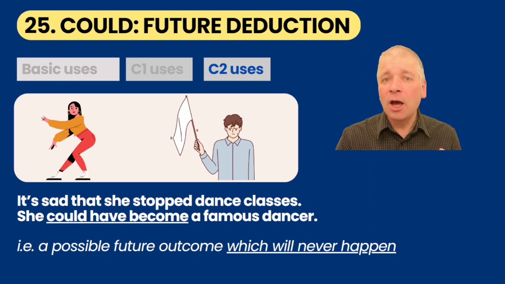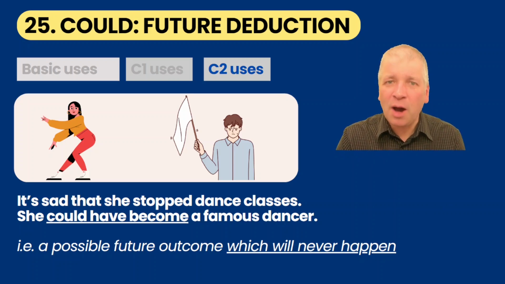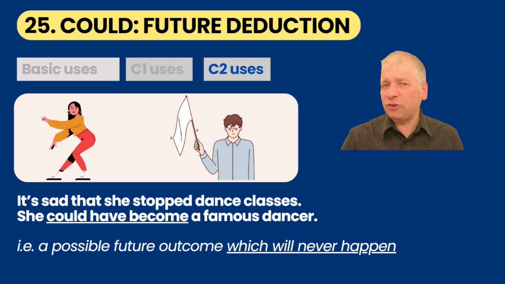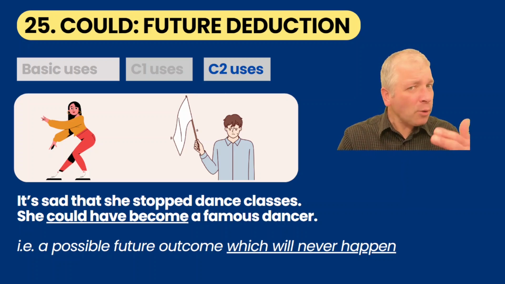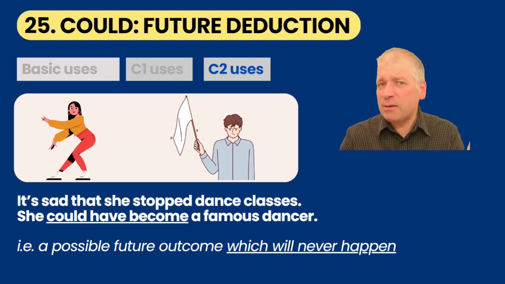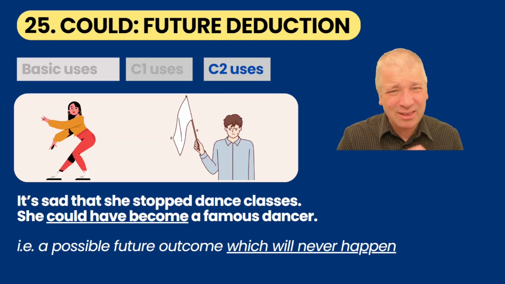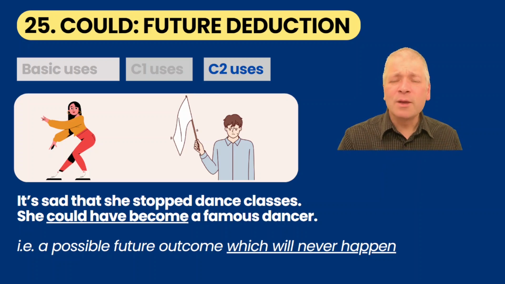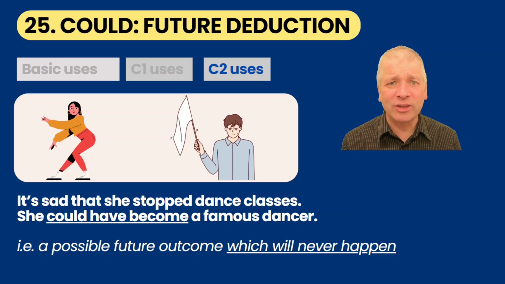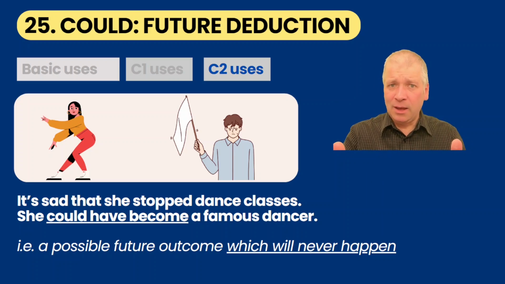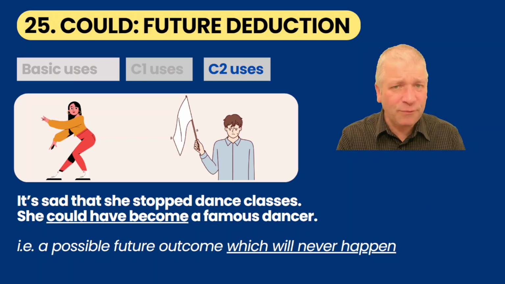So we're familiar with could have being for the past, as in past deduction. But this situation is not past. We're thinking about a possibility for the future. But it's a possibility for the future that is not going to happen because she's decided to stop dancing. So we are deducing, we are imagining, we are speculating the possibility that could have existed in the future.